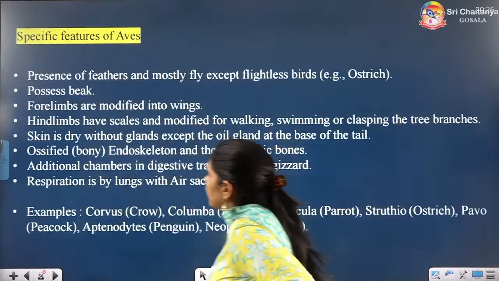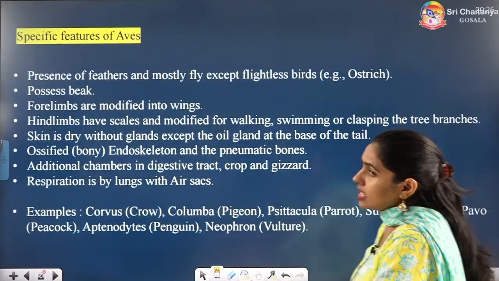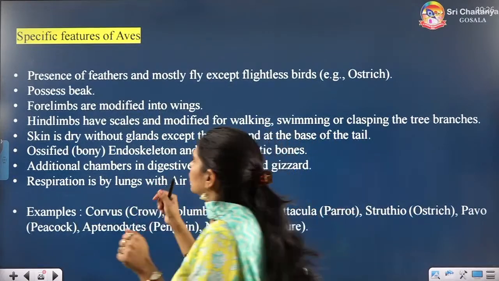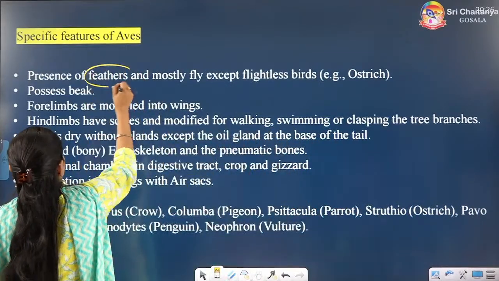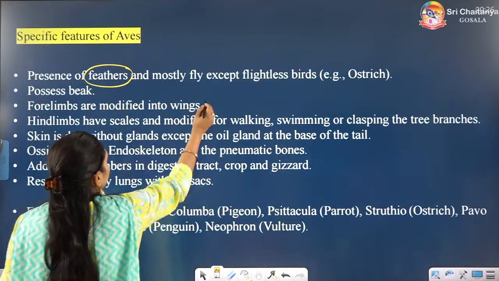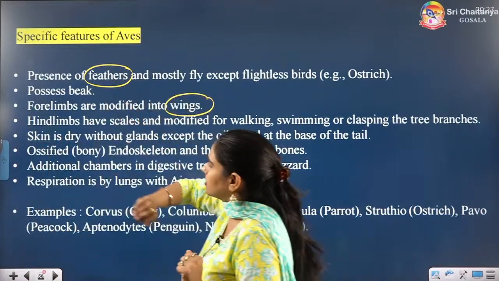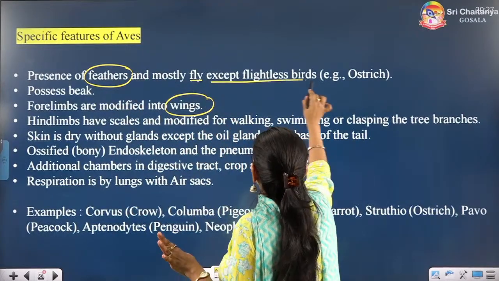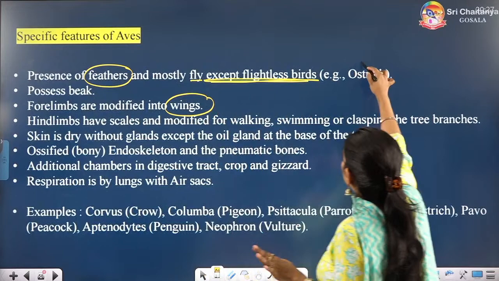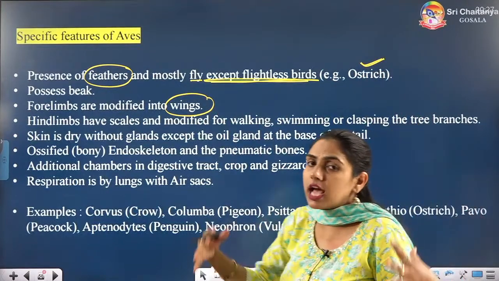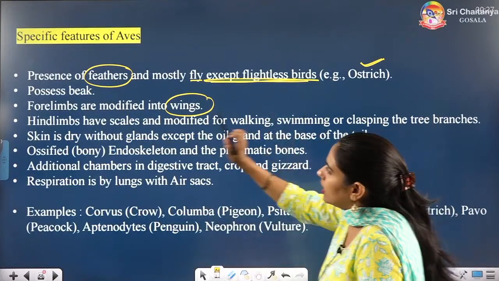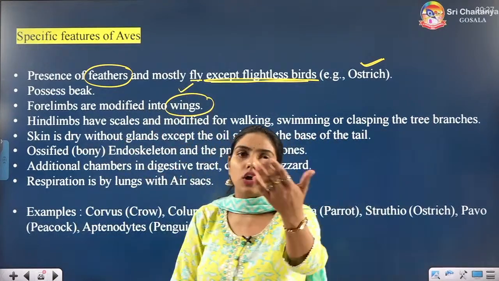Coming to the next class, Aves. They have unique features because they are flying now. So that is why they have feathers, wings. They have wings and they have feathers. So mostly they will fly, but there is an exception, flightless birds. So you have to remember ostrich. Ostrich has a huge body and it cannot fly, right? Forelimbs are modified into wings. I have already told you.